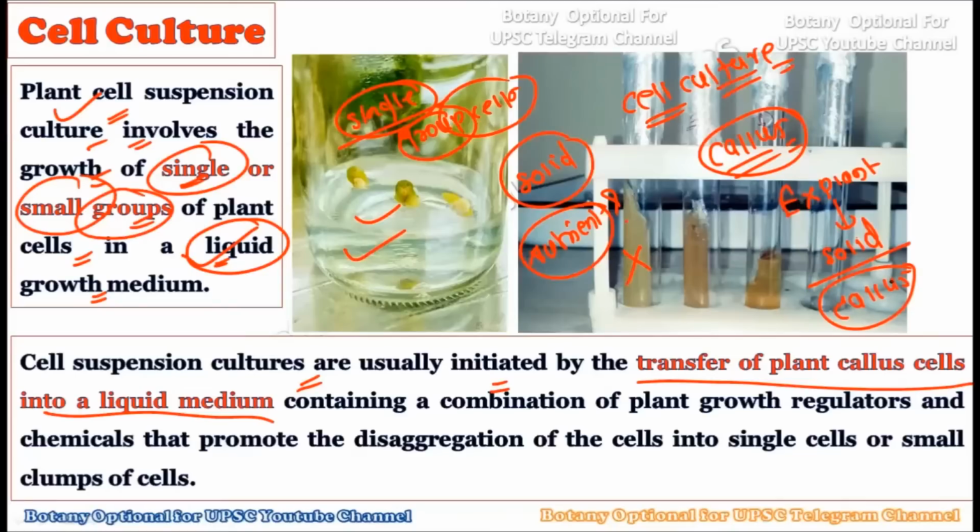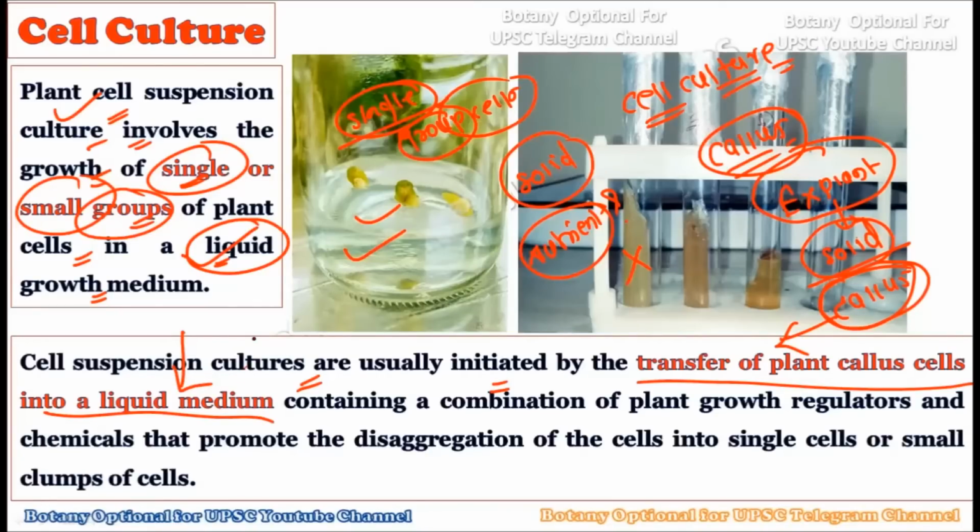Till the formation of callus, the process is the same. We take the explant, sterilize it, maintain aseptic conditions in the lab, then grow the explant on the solid medium, most probably the MS medium. After the formation of callus, we transfer some cells of the callus into the liquid medium, and from here the process of single cell culture starts.